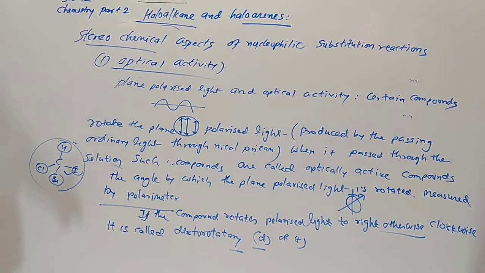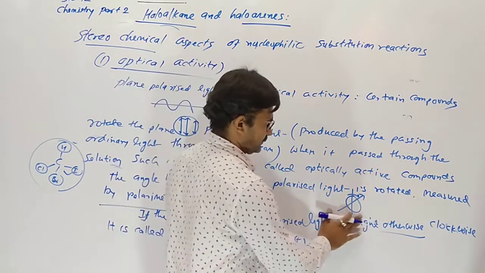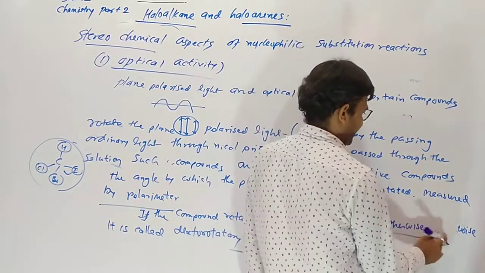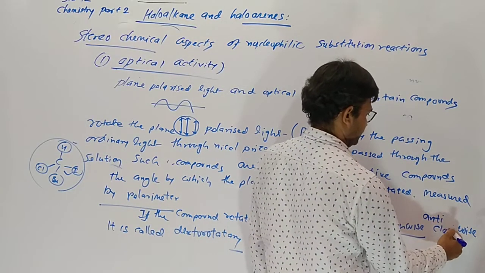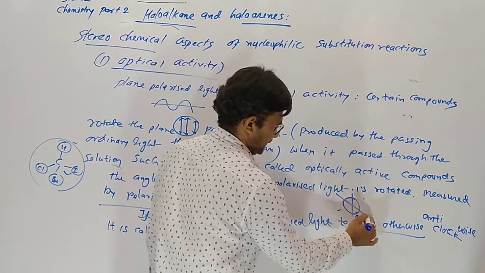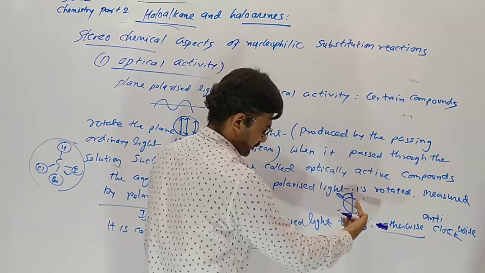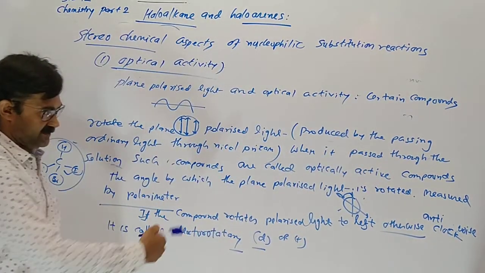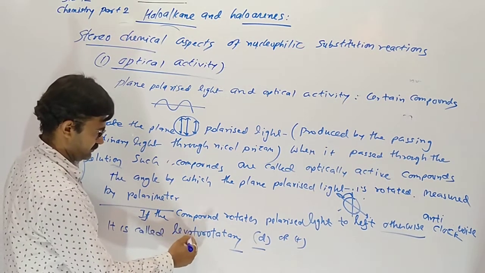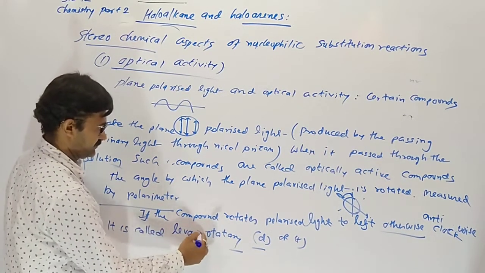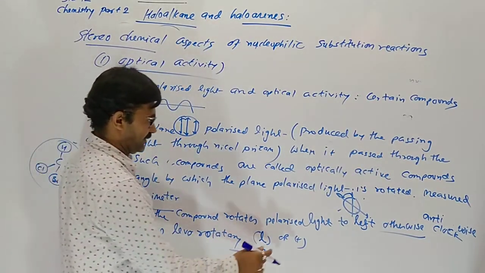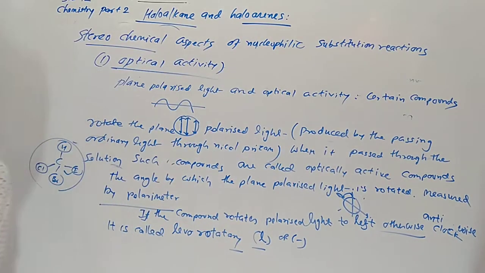If the compound rotates polarized light to the left side, otherwise anti-clockwise, our light rotates anti-clockwise. That is called levorotatory. This is a Greek word meaning anti-clockwise, symbolized L, otherwise minus.